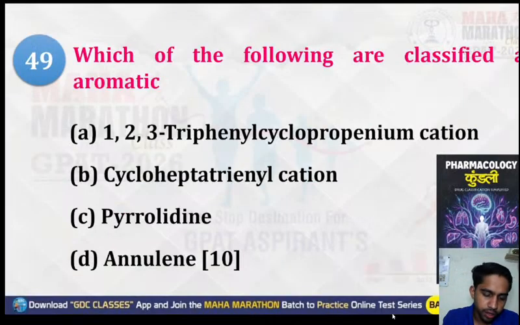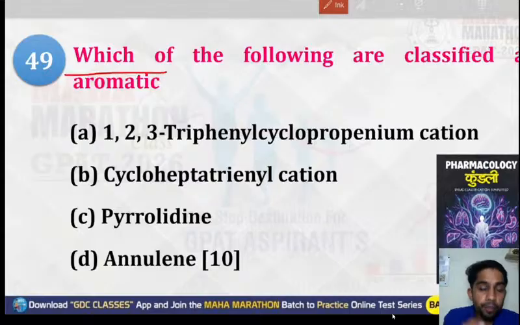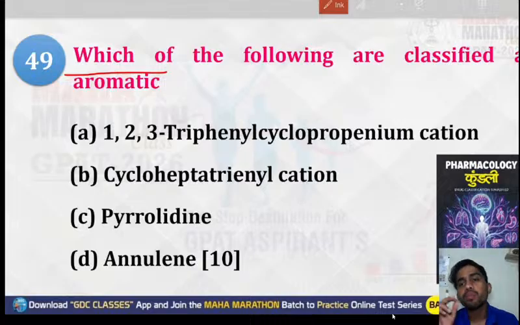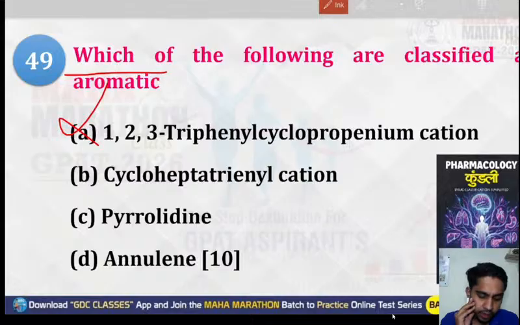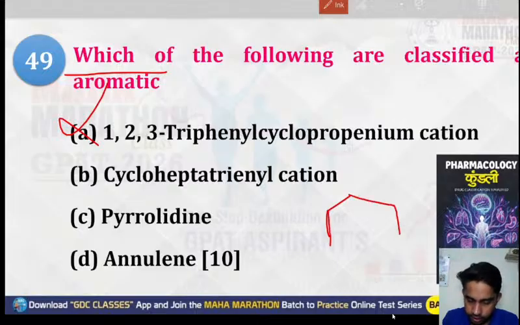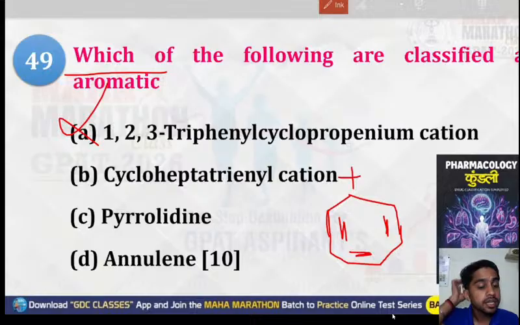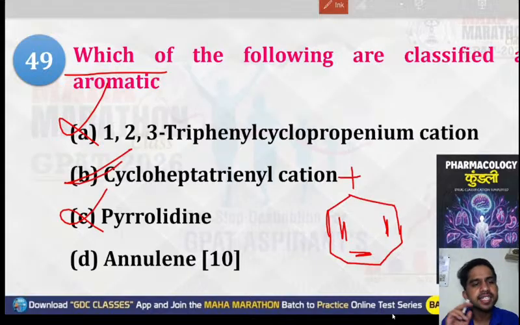Okay. Now the next question: which of the following are classified as aromatic? First, 1,2,3-triphenylcyclopropanium cation. Will it be aromatic? No, it will not be aromatic. The second one is cycloheptatrienyl cation. Yes, if we form the structure like this, this is your cycloheptatrienyl cation. So this is your aromatic. Pyrrolidine is not aromatic.